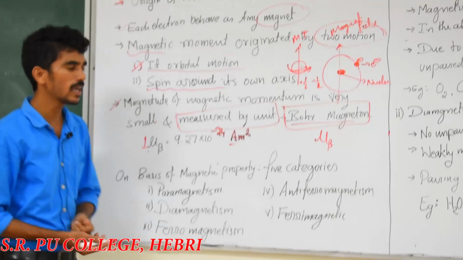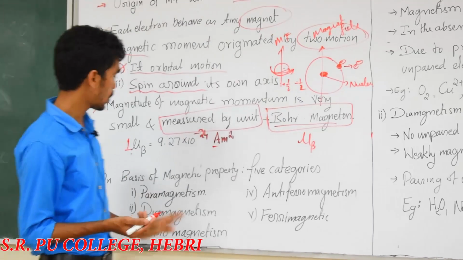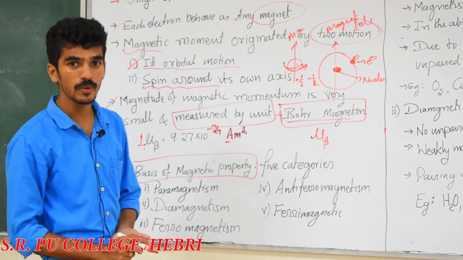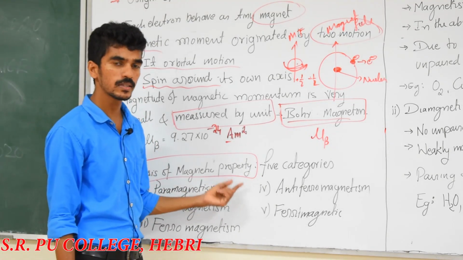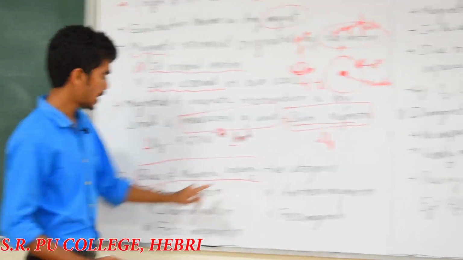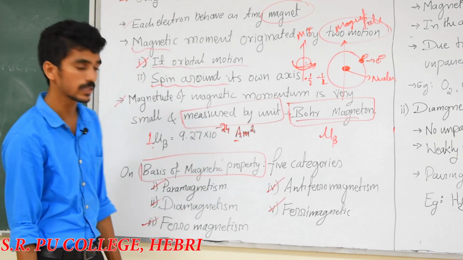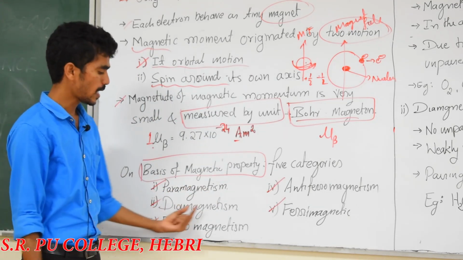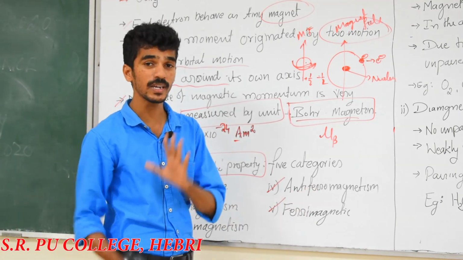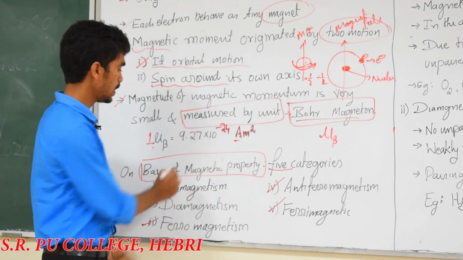Next we'll move to the types of magnetic properties in a solid based on magnetic momentum. Based on properties like attraction and repulsion, we can categorize substances into 5 types. Which are they? Paramagnetic, diamagnetic, ferromagnetic, antiferromagnetic and ferrimagnetic. These are the only 5 categories present in substances which possess the magnetic property.